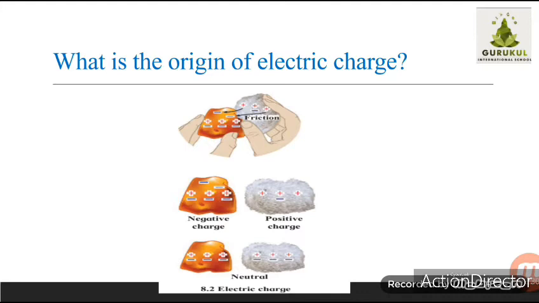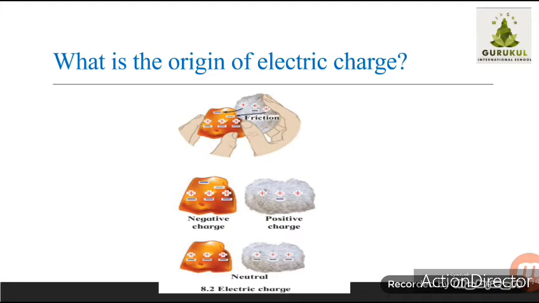Now this electric charge which is generated is because of the friction or rubbing. Unless and until you rub the two objects against each other, that electric charge cannot be generated or transferred. Hence it is called frictional electricity, and the charge is produced only at the place of friction. Suppose we are rubbing a comb on a woolen cloth, only at the particular place we rub, the charge will be produced, or it becomes electrically charged.